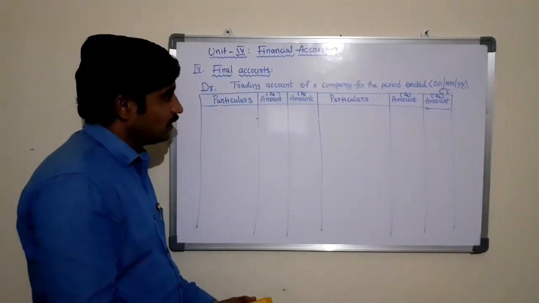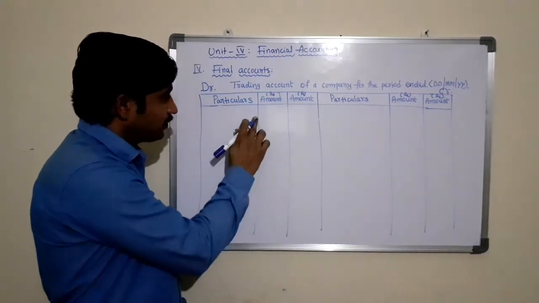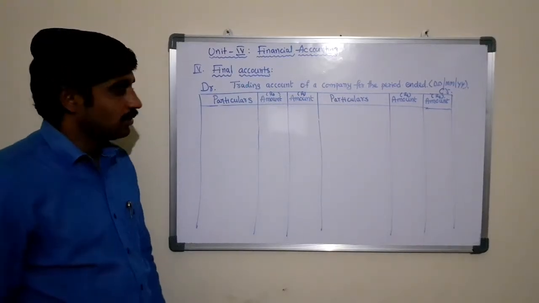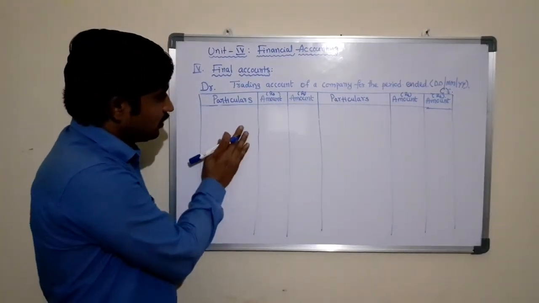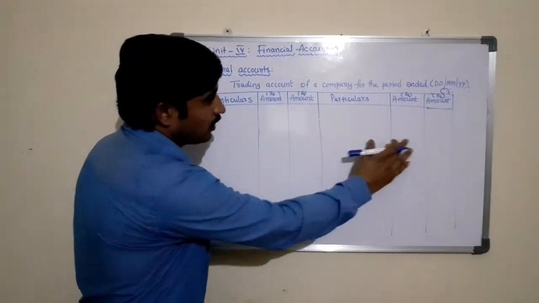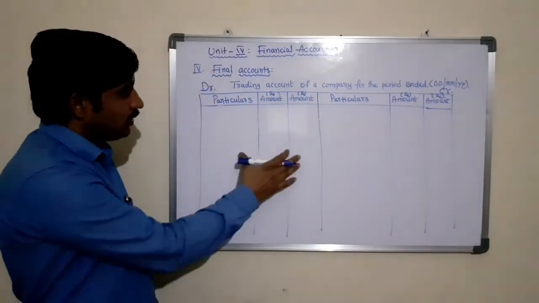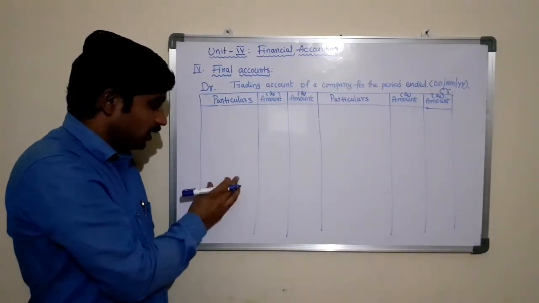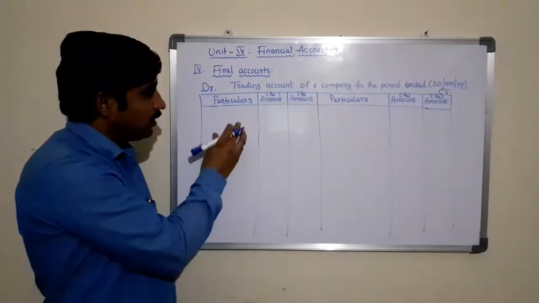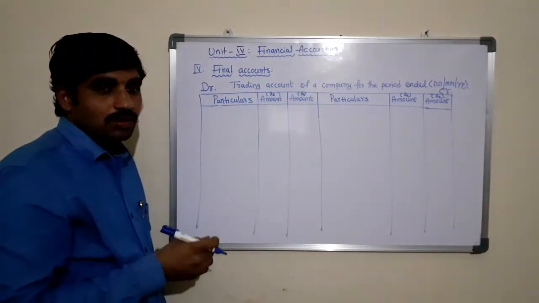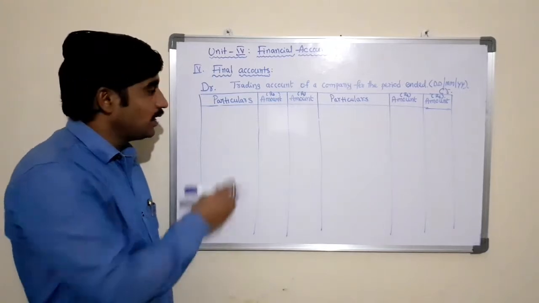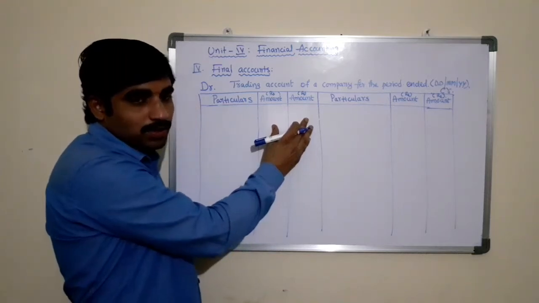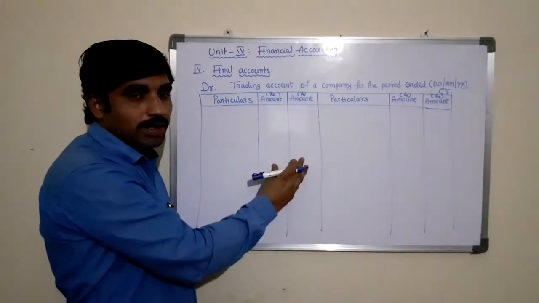So now we will see the different direct expenses and direct incomes. Here we have three columns on the debit side and three columns on the credit side. The debit side's first column is used to write the item name, whether it is wages, fuel, water, gas, purchases, or any direct expenditure. The other two columns are the amount columns in rupees, used to write the amounts.